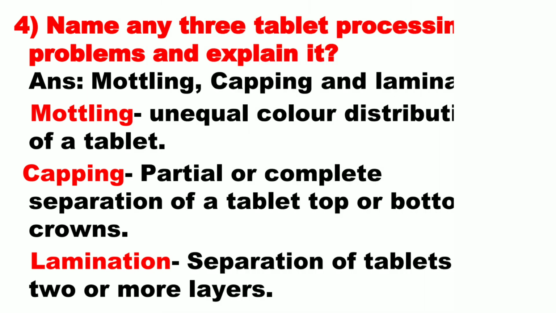Question number 4. Name any 3 tablet processing problems and explain it. Number 1, mottling. Number 2, capping. And number 3, lamination. Mottling is unequal color distribution of a tablet. Capping is partial or complete separation of a tablet's top or bottom crowns, and in the case of lamination, the tablets are separated into 2 or more layers.